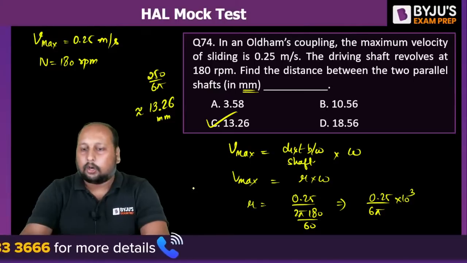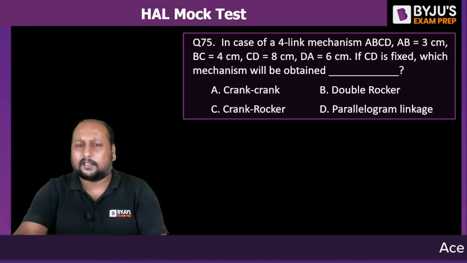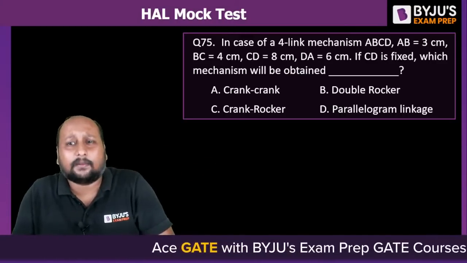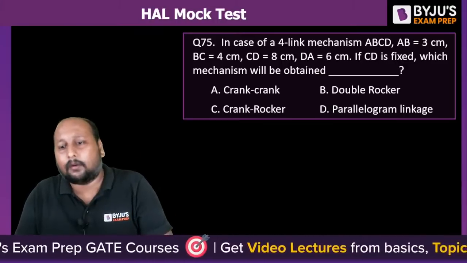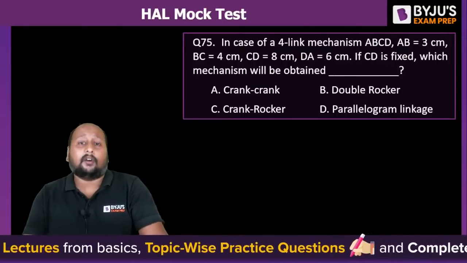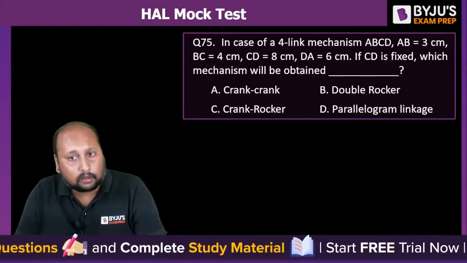Let's go to the next question. Is this clear? The questions are very basic, you know, you do not need to take much tension in this. They are asking very straightforward questions. In case of a 4 link mechanism A, B, C, D, we are having the different links, which if you are fixing the CD link, then what will we get? If the CD link is being fixed, then which kind of inversion are we getting? Double crank, double rocker, crank rocker or parallelogram linkage.